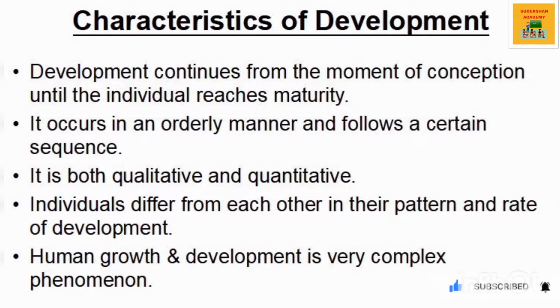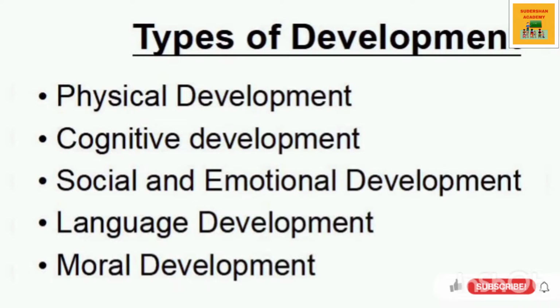It is also possible to predict the rate of development by seeing a slow learner and a superior child, but it cannot be predicted accurately. Individuals differ from each other in their pattern and rate of development. The individual differences are caused by differences in heredity, endowment, and environmental influences.